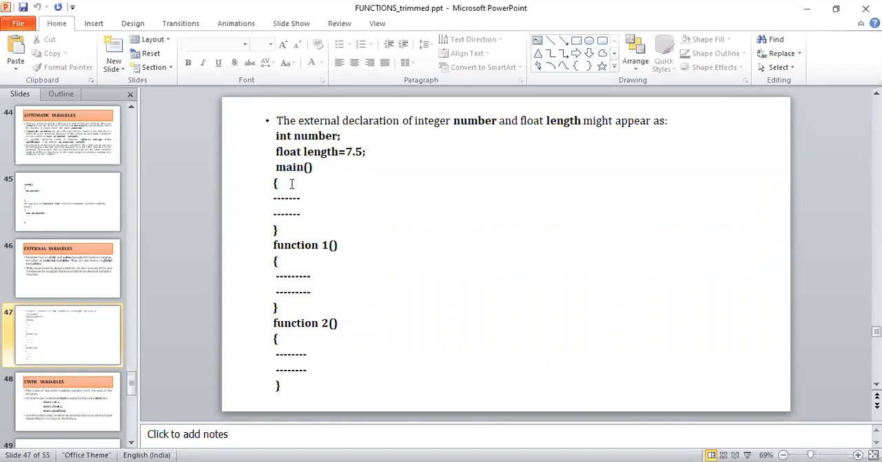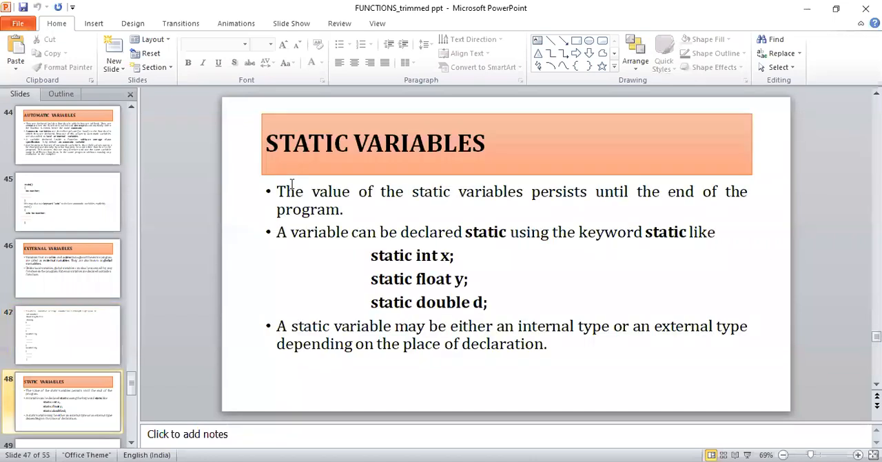Understand? That means the variables can be accessed and they are alive throughout the execution of the program. If the variable is created and destroyed automatically once the function completes its execution, then they are all automatic variables. Understand? Yes. So that was regarding external variables.